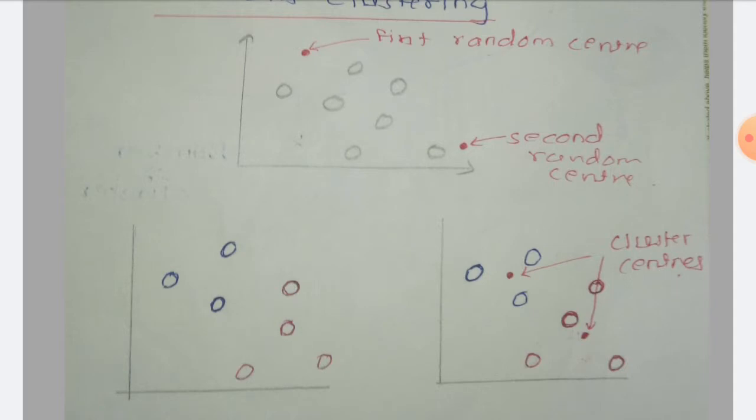Now from these 3 blue data points, I am finding out the cluster center. It is defined in the third diagram with the red dot. That is the cluster center for the first cluster, and the second dot I am getting from the 4 data points. That is the cluster center for these 4 data points.